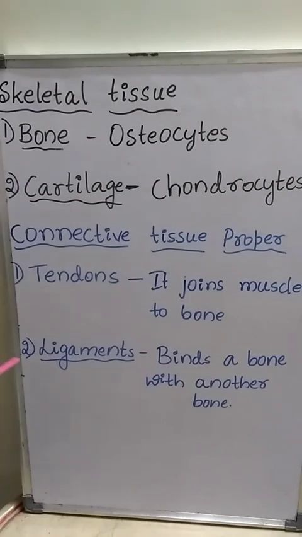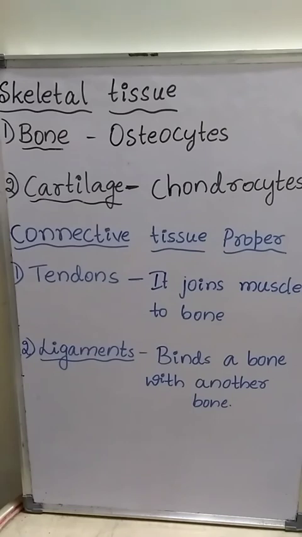Then another connective tissue proper is the ligament. Ligament is very elastic and it has considerable strength.